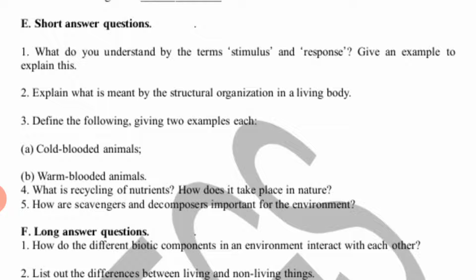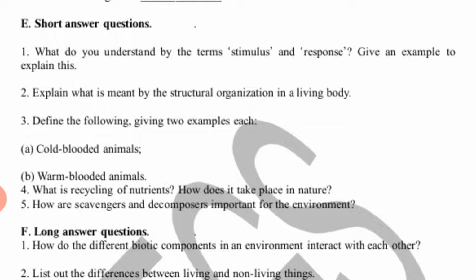But the organisms which are made up of several cells are called multicellular organisms, right? Amoeba and paramecium are unicellular organisms. And if we discuss the structural organization, the cell is the smallest living structure, right? When two or more cells join together to perform a particular function, it is called a tissue, right?